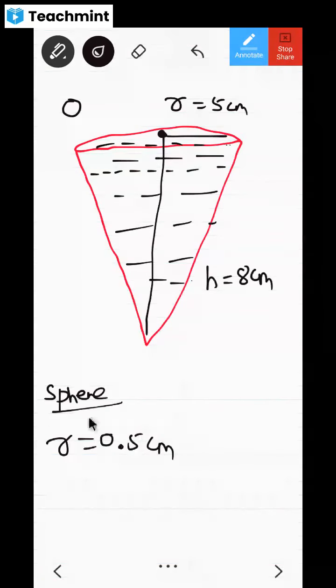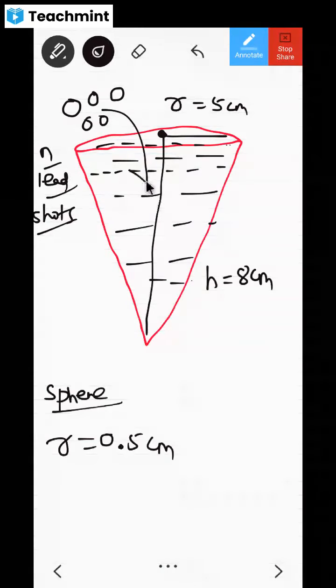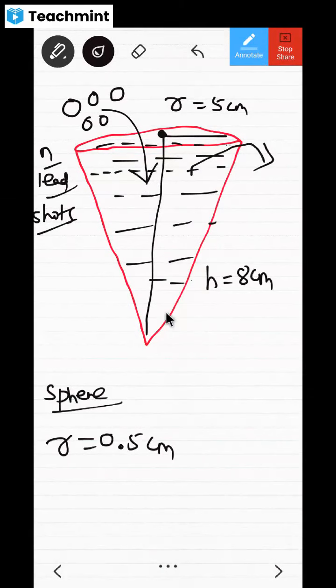Now, how many lead shots you are going to put there? They are asking you. So let me take n lead shots are put. Okay, n lead shots. I am going to put all these n lead shots into this. That means how much water is coming out? 1/4 of water is coming out, or not?